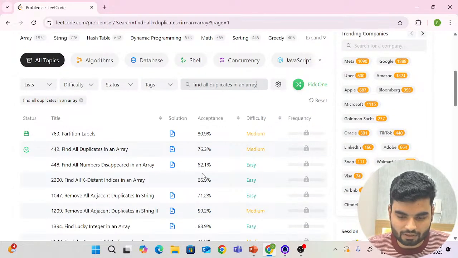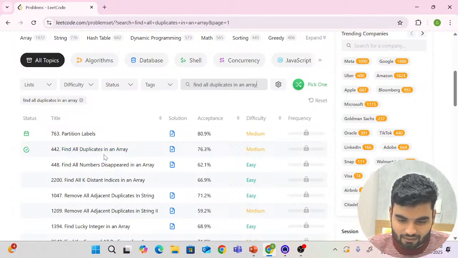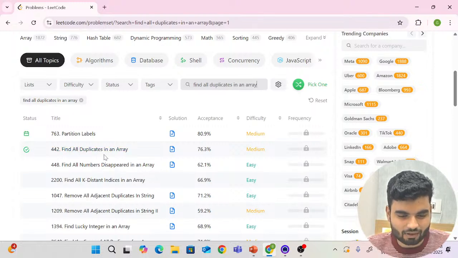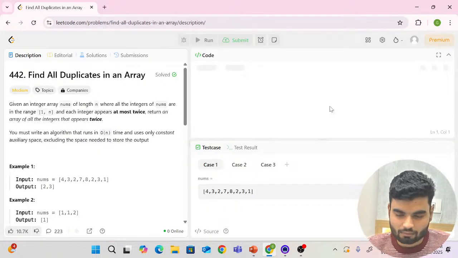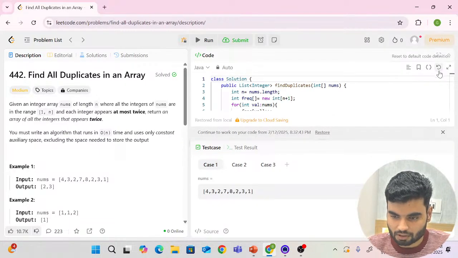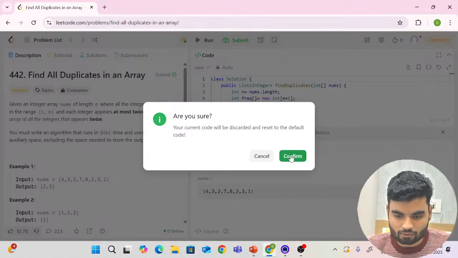So on LeetCode, basically, find all the duplicates in an array. This has already been solved here, but when, I don't know, maybe in some batch or somewhere, but not over YouTube. We never did it here. So I'll remove the solution.